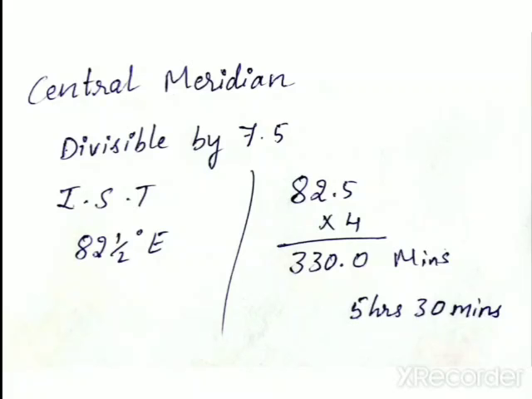When we convert 330 minutes into hours, we get 5 hours and 30 minutes. Thus the Indian standard time is 5 hours and 30 minutes ahead of Greenwich Mean Time because we are in the east. This is accepted uniformly by all countries. This is how we find the local time by converting from Greenwich Mean Time.